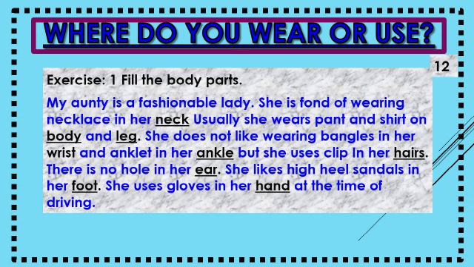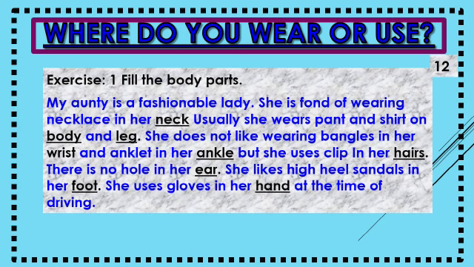She does not like wearing bangles on her wrist. This is a dash, wrist, and anklet on her dash, ankle, but she uses clips in her dash, hair. There is no hole in her dash, ear.